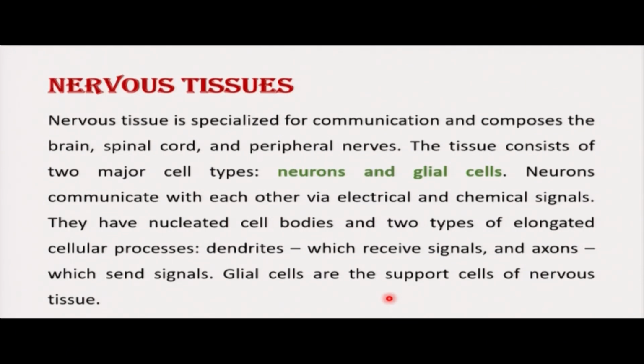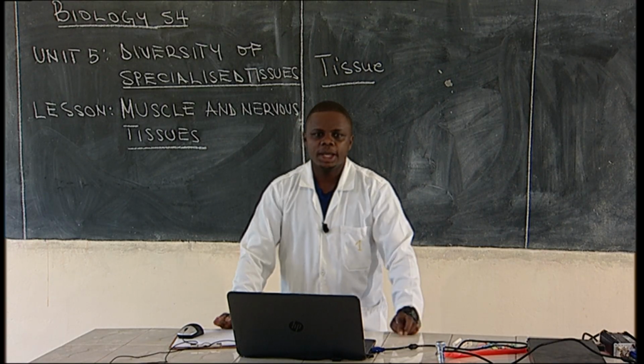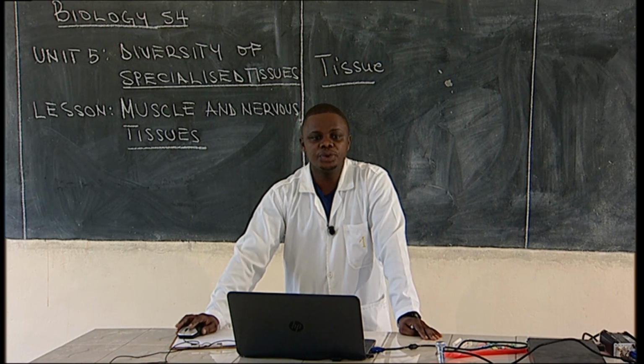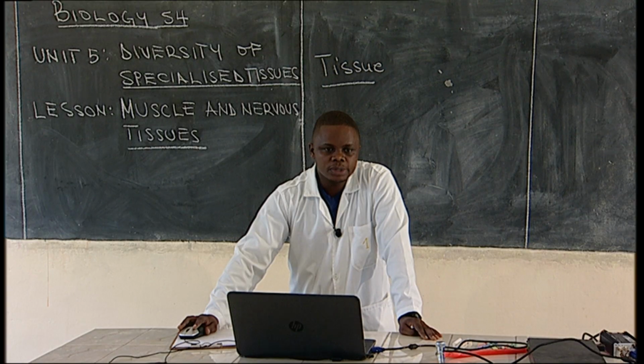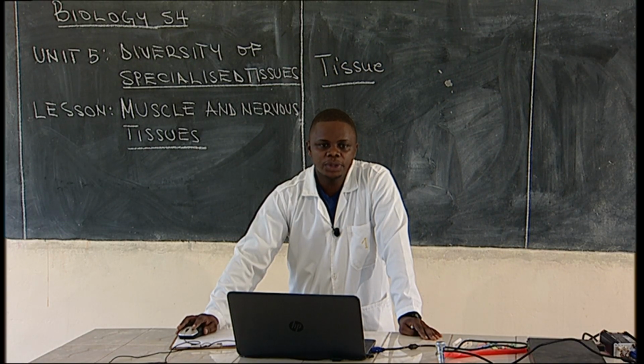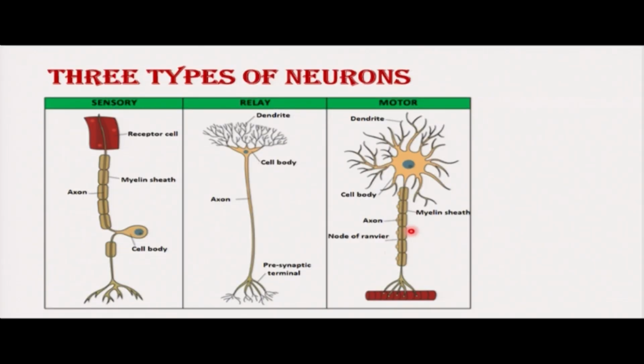That means glial cells are responsible for supporting nervous tissues. Let us see three main types of neurons. Remember, we have what we call sensory neuron, we have what we call relay neuron, we have what we call motor neuron. When we talk about sensory neuron, this one is responsible for transmission of nerve impulses from the effectors